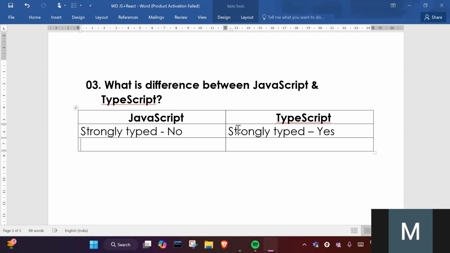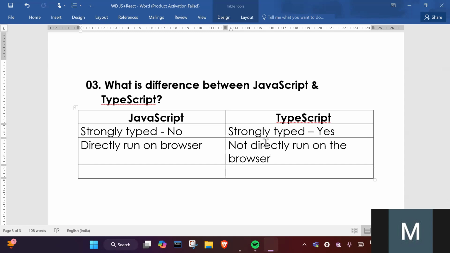Okay, next. JavaScript can directly run in the browser. So we can say it runs directly on the browser. And what about TypeScript? It does not run directly, because we convert the TypeScript file into a JavaScript file. Then we link the JavaScript file to the HTML file. So it does not run directly on the browser, right?